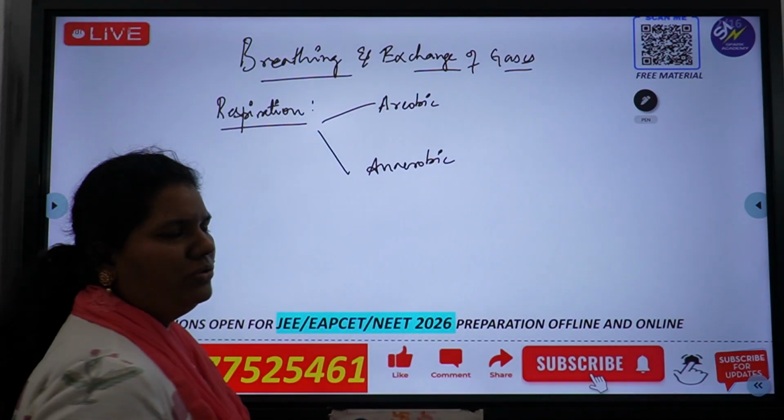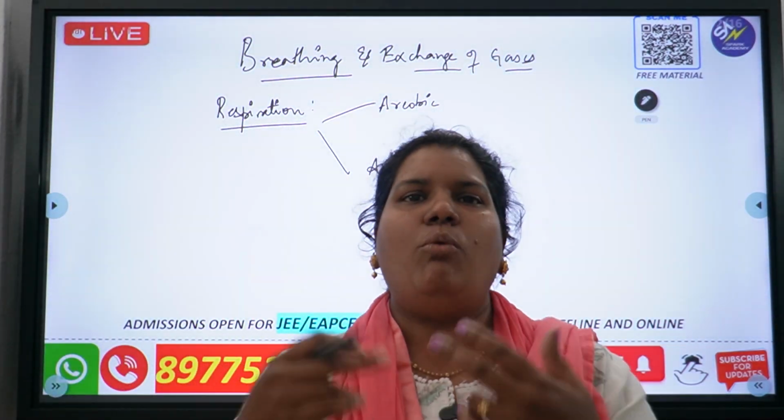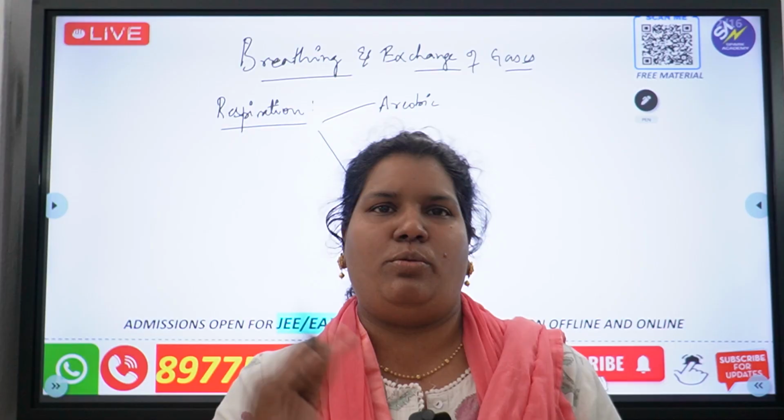You have learnt this before in your lower classes. What is aerobic respiration? What is anaerobic respiration?